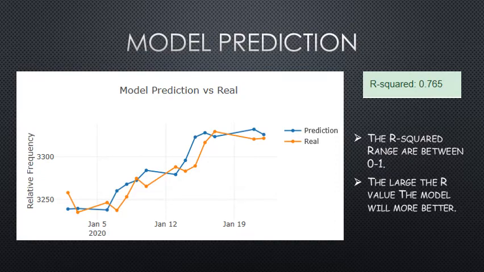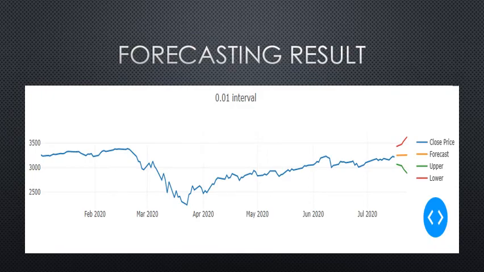By using R square. This R square shows 76% compared to the real data, which means that the higher the R square value, the higher the accuracy this model will show for forecasting. The model is the forecasting result.